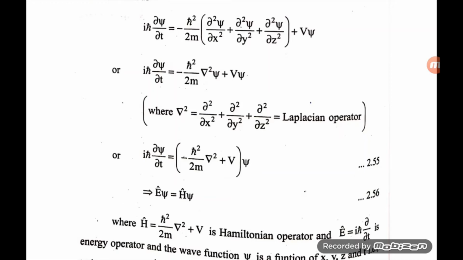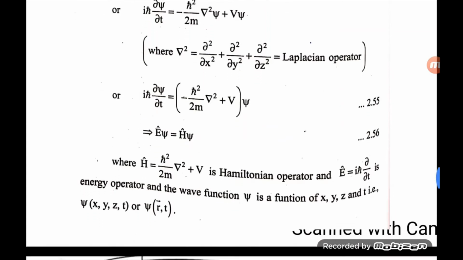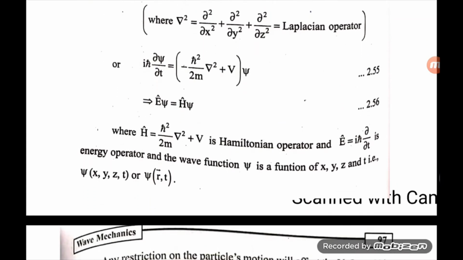That implies E psi is equal to H psi, where H-hat is equal to minus ħ²/2m ∇² plus V. This is the Hamiltonian operator, and E-hat is equal to iħ ∂/∂t, the energy operator. The wave function psi is a function of x, y, z and t, that is psi(x, y, z, t), or psi(r, t).